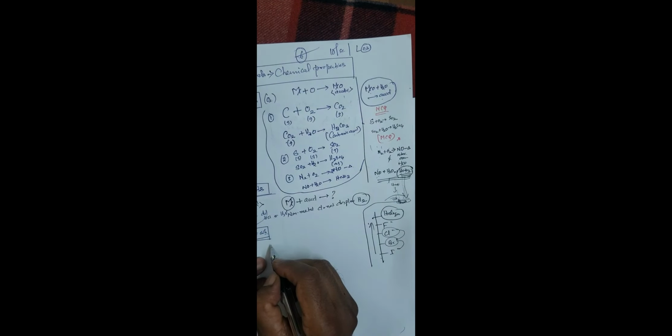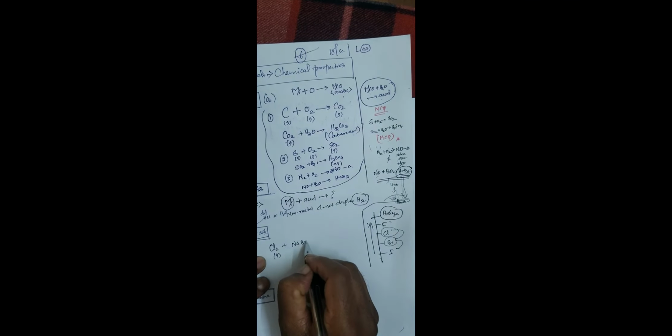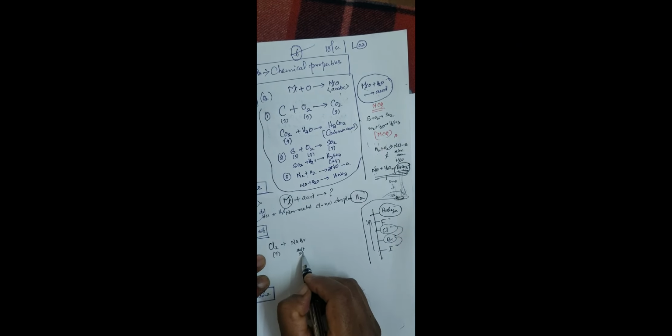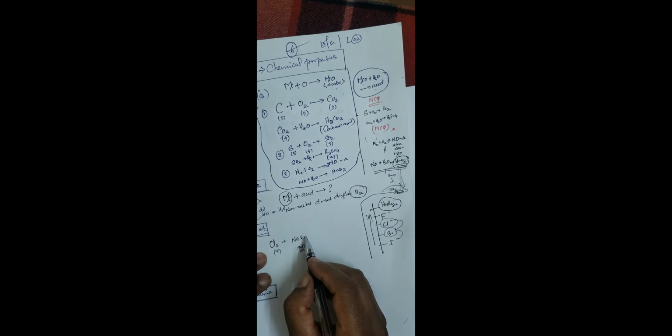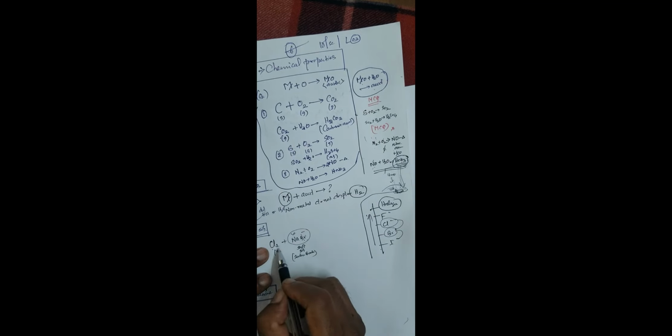Therefore, what do you write? Chlorine gas displaces bromine. See, this is a salt solution of sodium bromide. Sodium bromide is a salt solution. This is metal and non-metal. Metal is positive, non-metal is negative. This forms a salt. Bromine and chlorine are also non-metals.